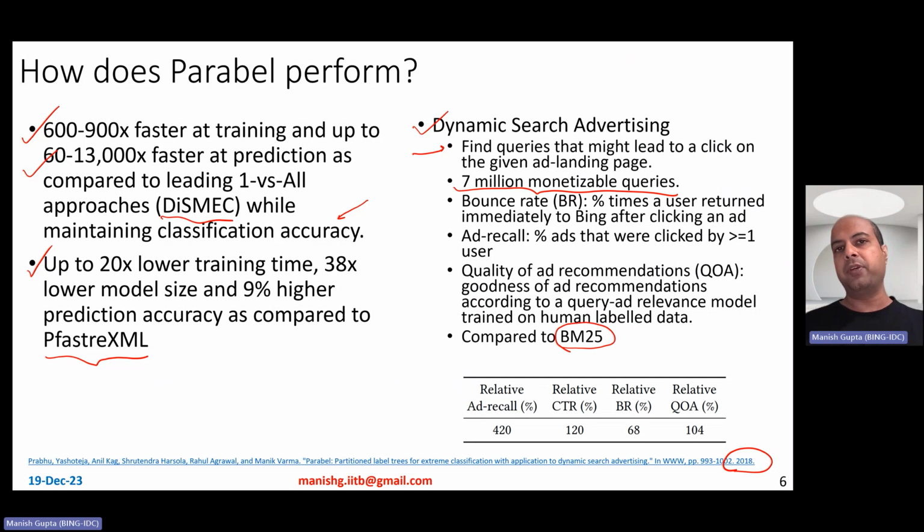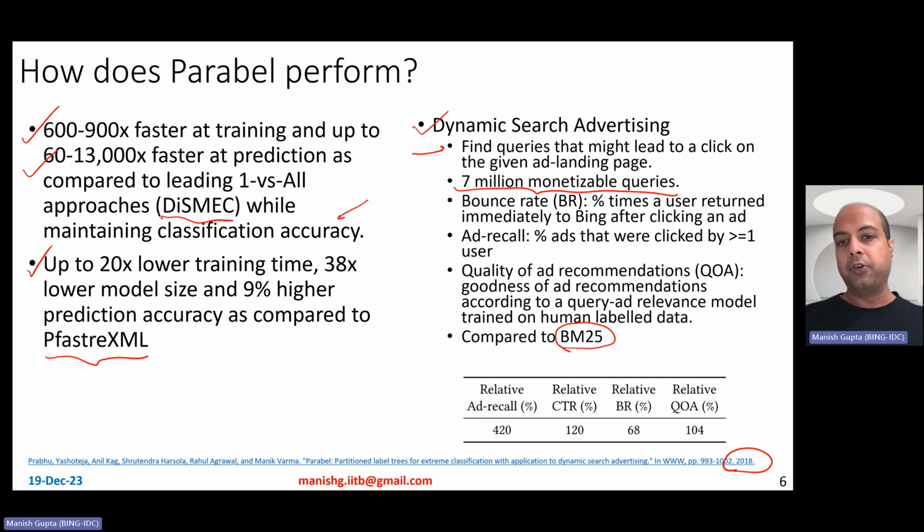Now, they compare it with a simple BM25 based comparison. Of course, you can compute BM25 between the query and the ad landing page keywords, and that gives you some retrieval accuracy. Compared to that, you could also compute features of the ad landing pages and give them to Parabel and ask Parabel to predict the right label set.